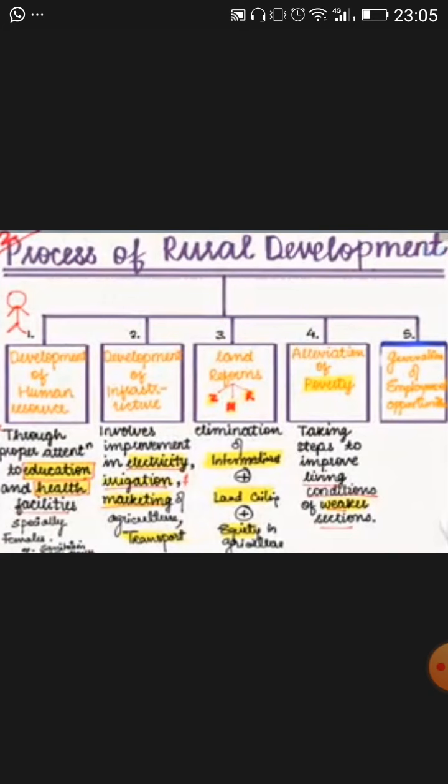Steps to improve the living conditions of weaker sections by providing them with basic necessity items at very nominal rates, so that they won't need to spend more on food, health and shelter. Then another point to develop rural areas is to generate employment opportunities for all the people living in rural areas who are really poor and need upliftment.